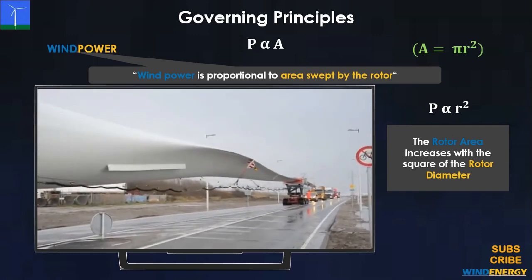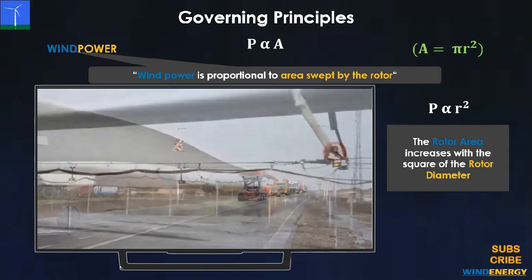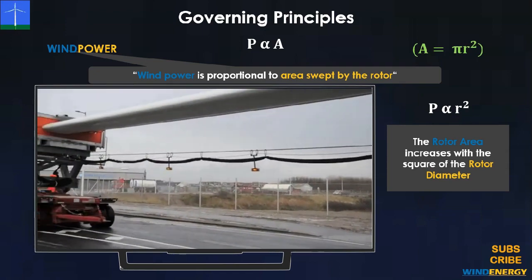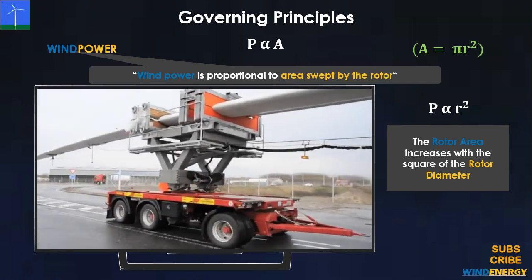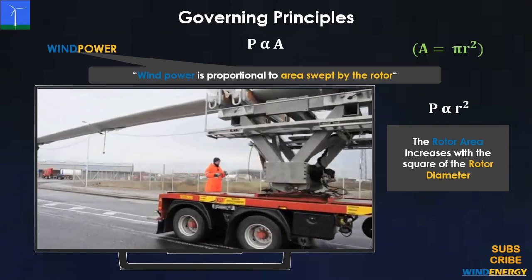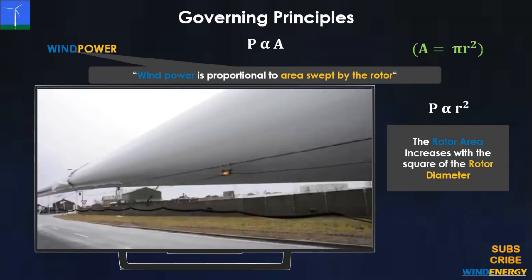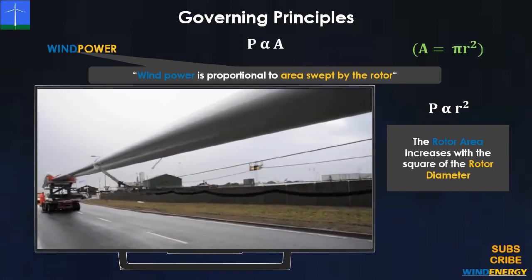So we can say that the rotor area determines how much energy a wind turbine is able to harvest from the wind. Here we can see the visual of wind turbine blade, which is of 100 meter in length. So by increasing the length of the wind turbine blade, the power output of the turbine will increase exponentially.